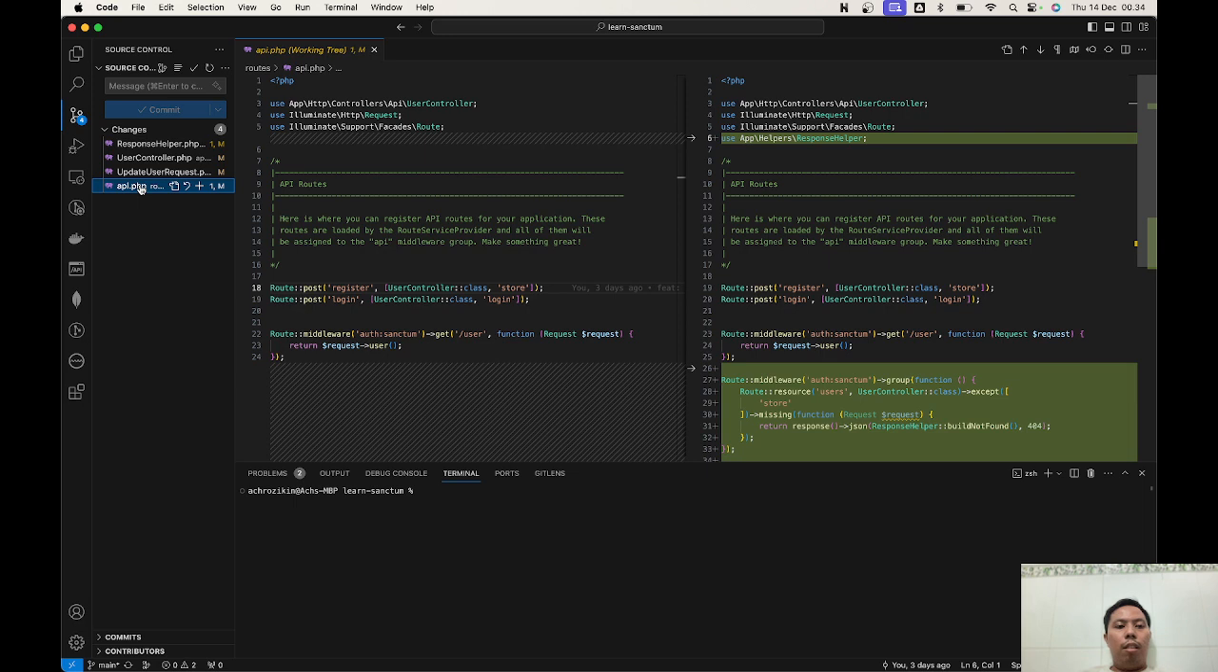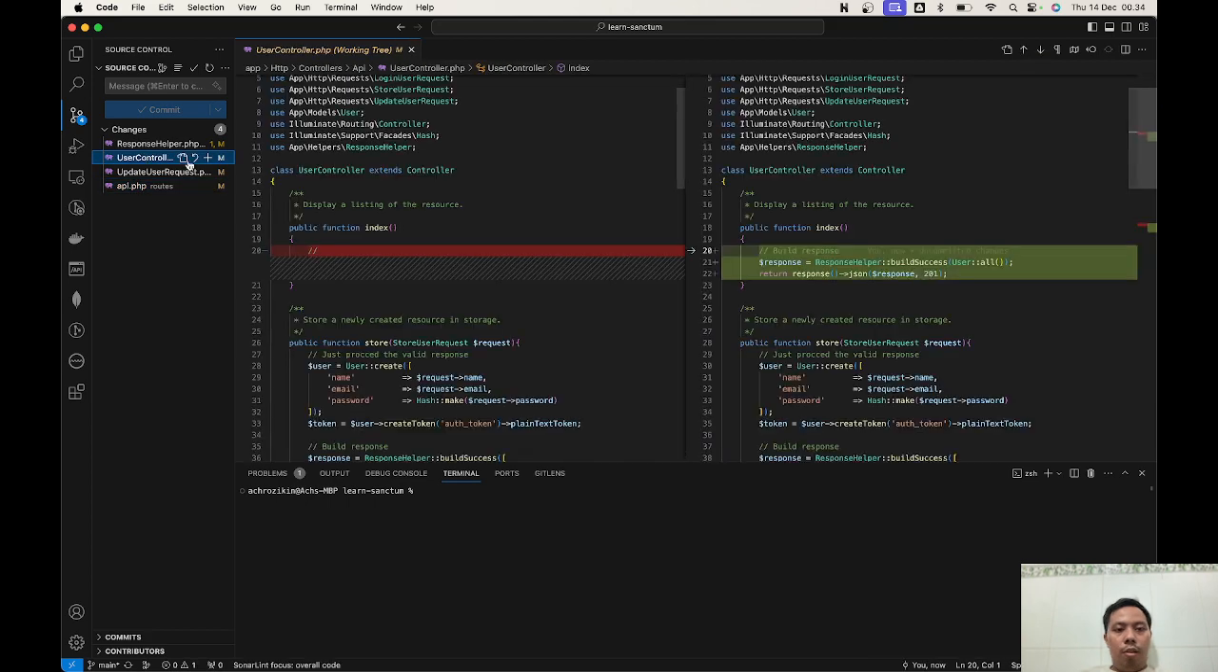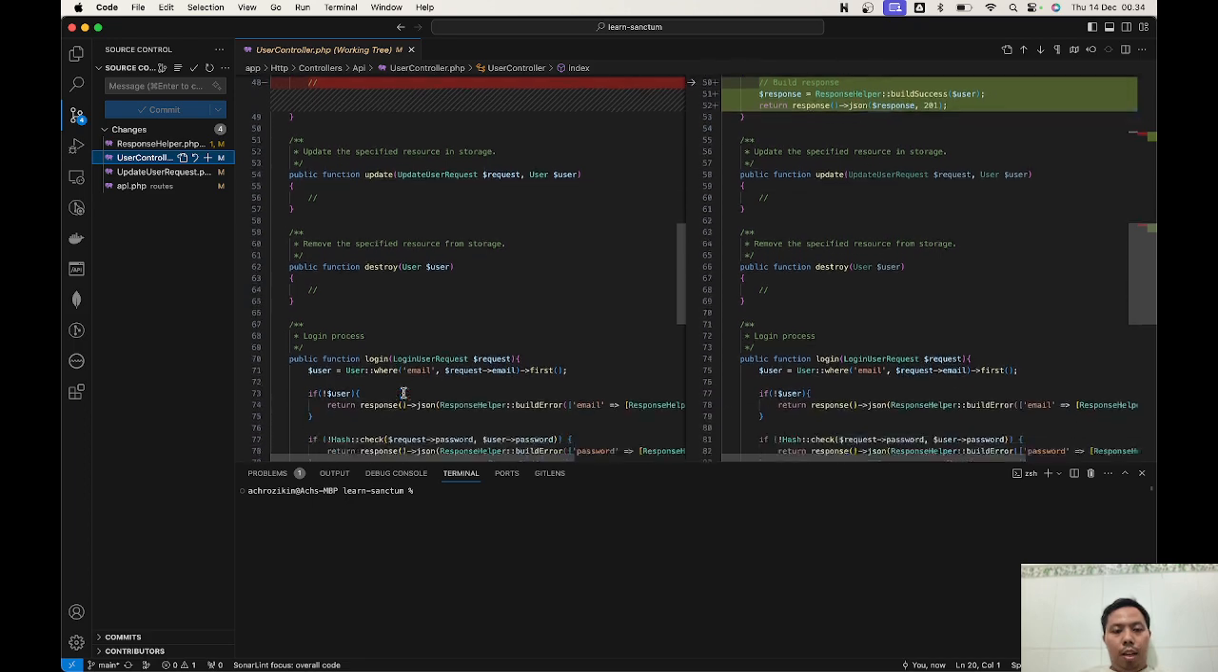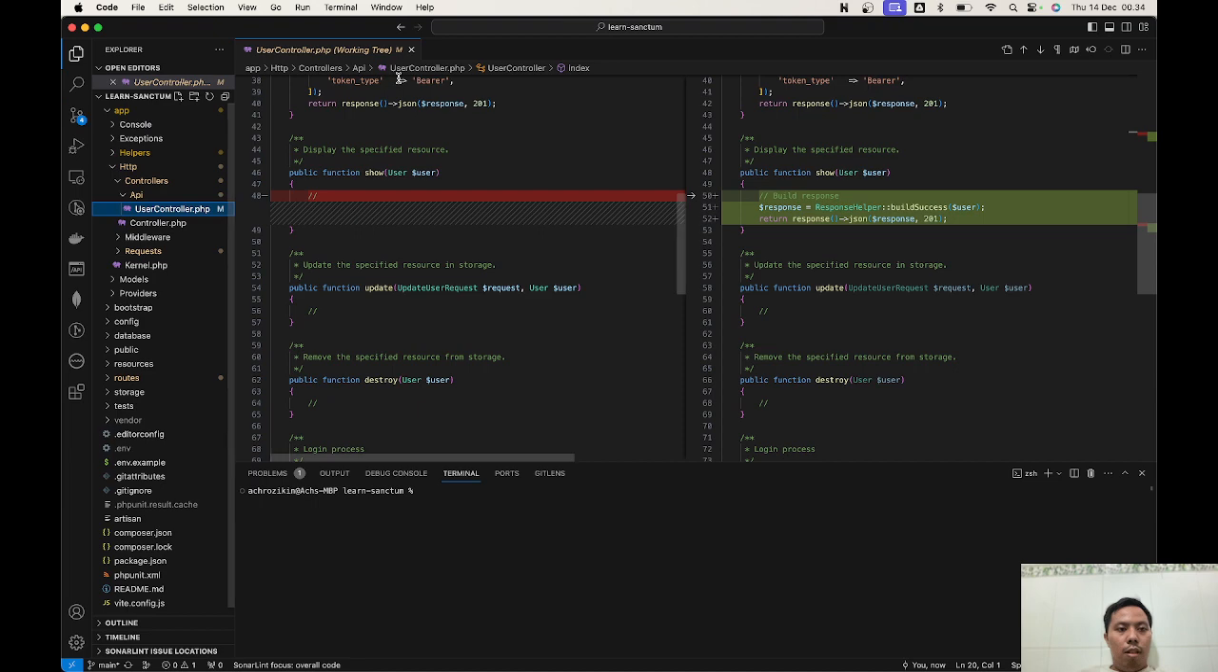Our task today is we are gonna implement update and destroy resource, and make sure just the user that logged in can update or delete itself. If it's another user, he cannot delete it, so it will be prohibited or forbidden. Okay, let's continue this one.